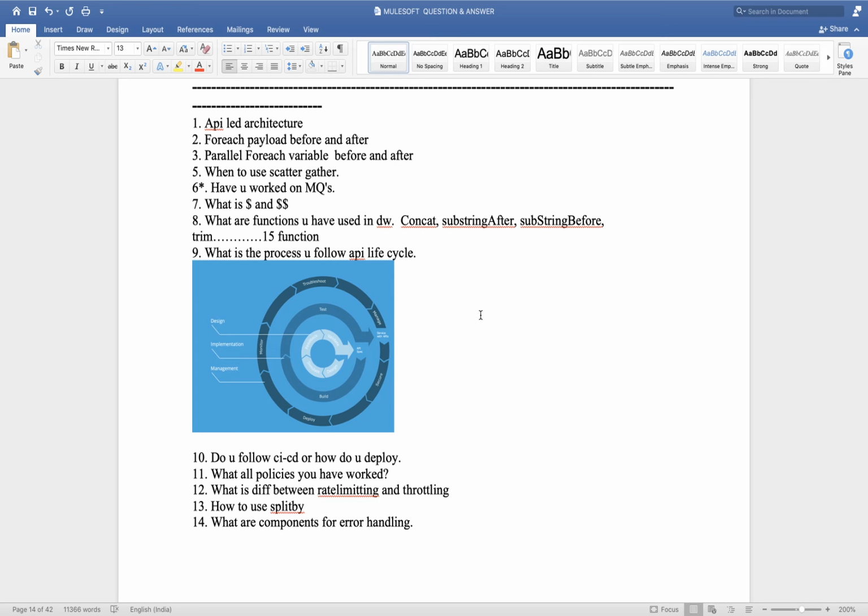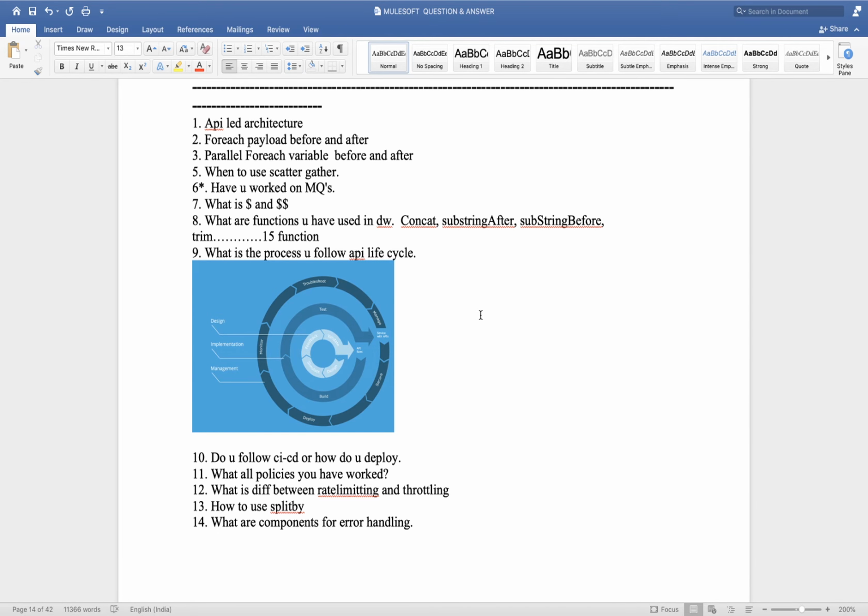In scatter gather, what will happen? We will get the result as a payload of payloads. Whatever branches there are, we will receive a payload from each branch, and that combination will be our final payload. And how to access it, you can tell the syntax also. In this way you can add six or seven lines, and your answer will be more perfect.